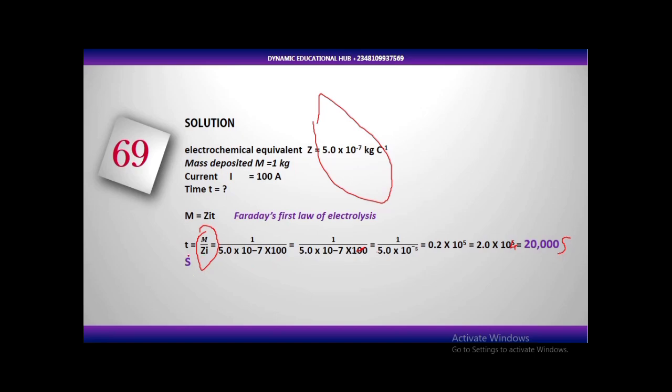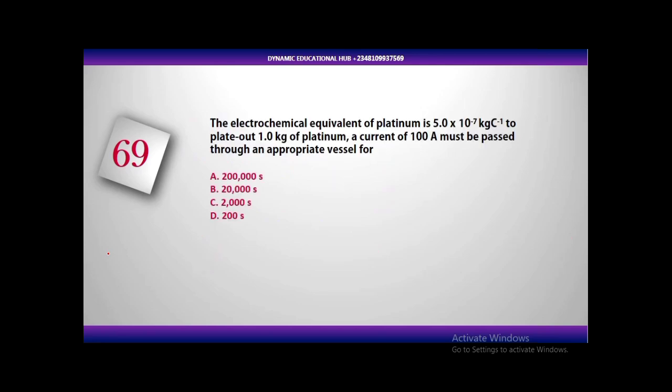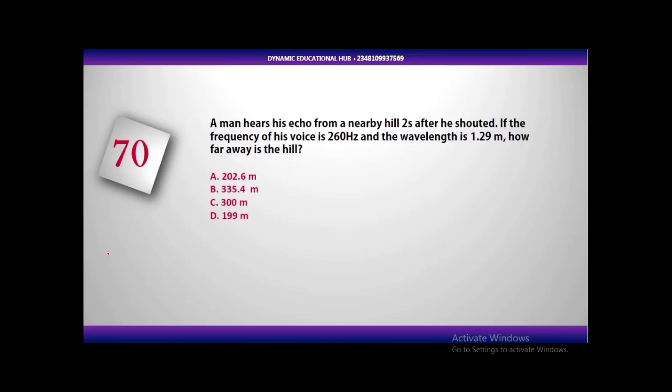So there is a mistake here: 2.0 times 10 raised to the power 4, not 5. So 2.0 times 10 raised to the power 4 is also what? 20,000 seconds. So let's go back to the question and pick the correct answer. B, 20,000 seconds. So let's move ahead.